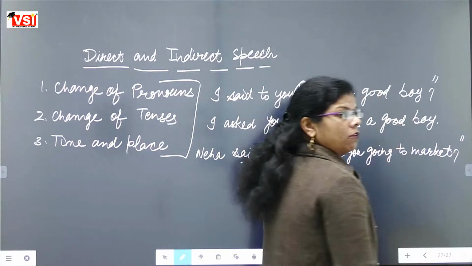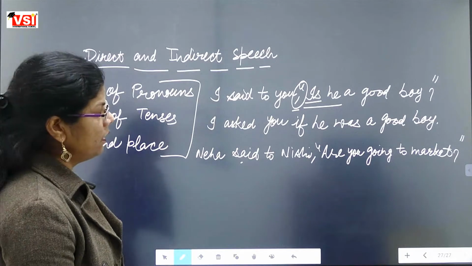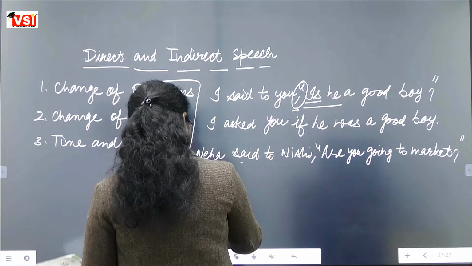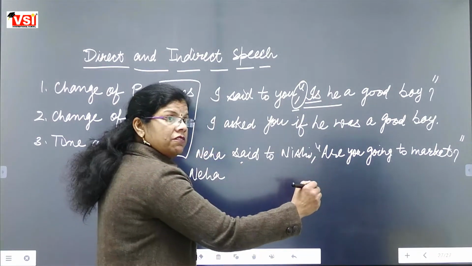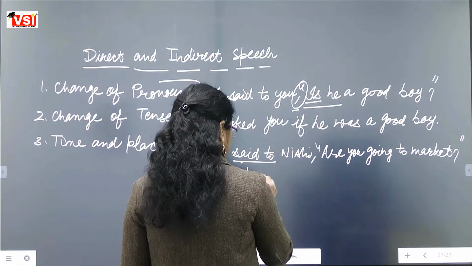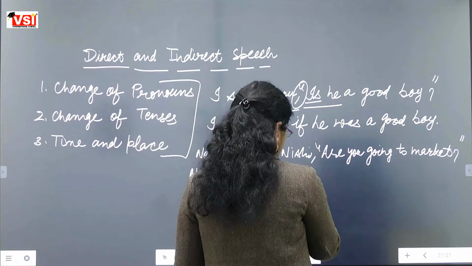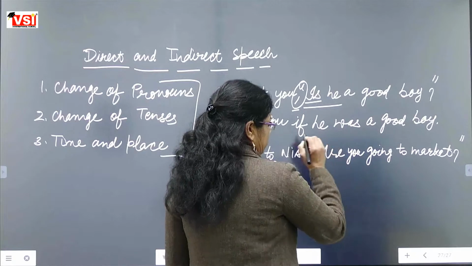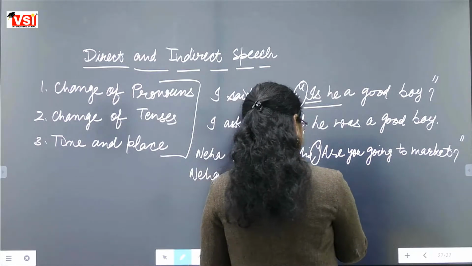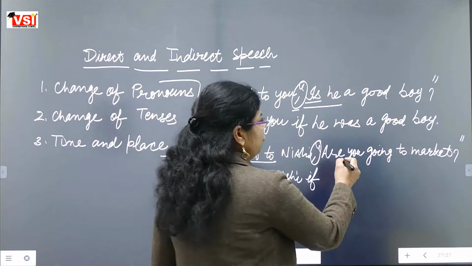Question mark, close. Now we will change this into an indirect speech sentence. See, in interrogative sentences, said to is changed into asked. So we write: Neha asked Nishi. Now the comma and inverted comma will be replaced with if. Neha asked Nishi if. Now you.